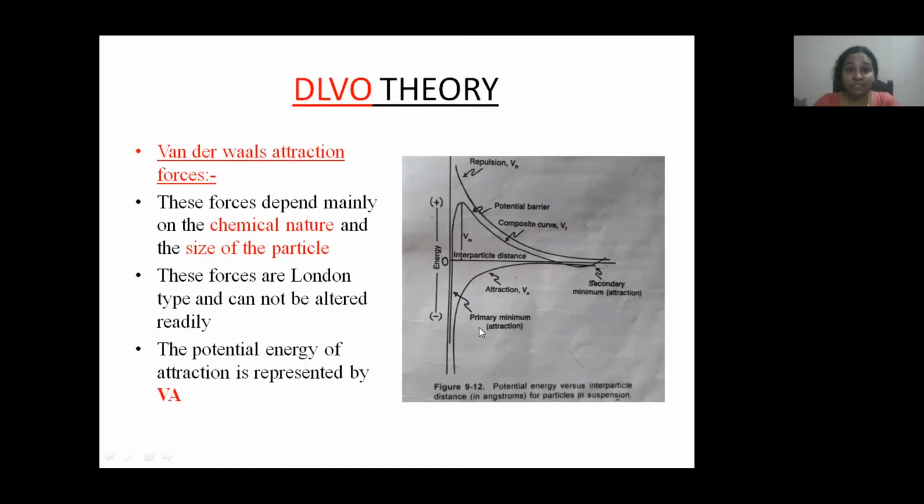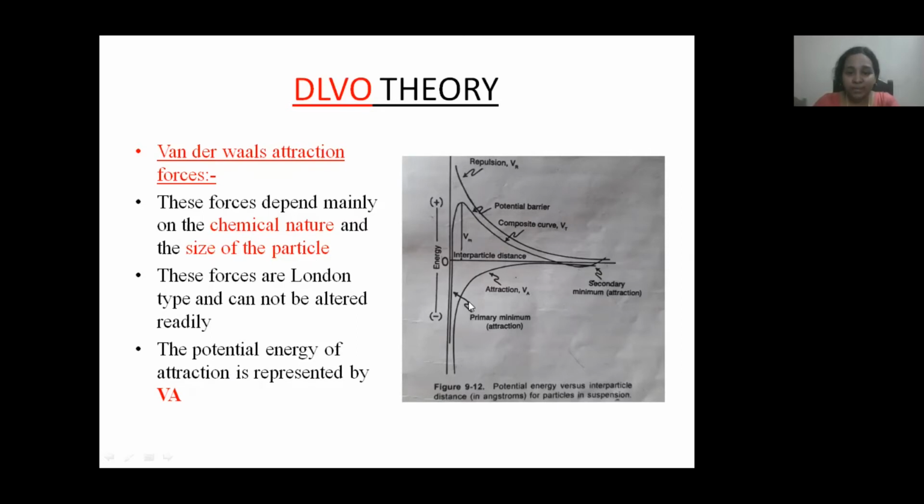The first type of interaction is attraction, the van der Waals force of attraction. The van der Waals force of attraction depends mainly on the chemical nature and the size of the particle. These are London type forces. We cannot alter this type of forces. The potential energy of attraction is represented by VA.